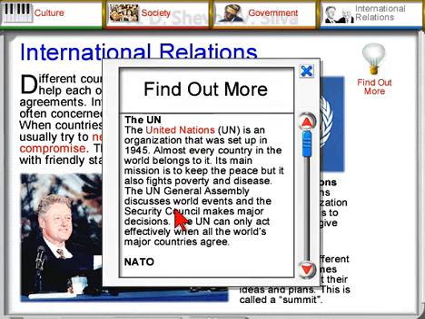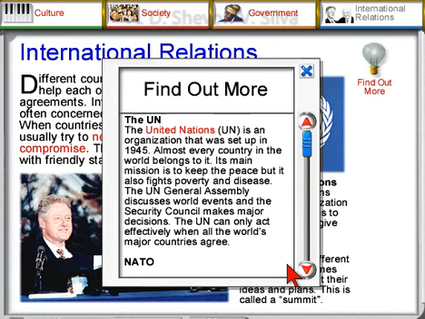Find out more. The UN. The United Nations, UN, is an organization that was set up in 1945. Almost every country in the world belongs to it. Its main mission is to keep the peace, but it also fights poverty and disease. The UN General Assembly discusses world events and the Security Council makes major decisions. The UN can only act effectively when all the world's major countries agree.